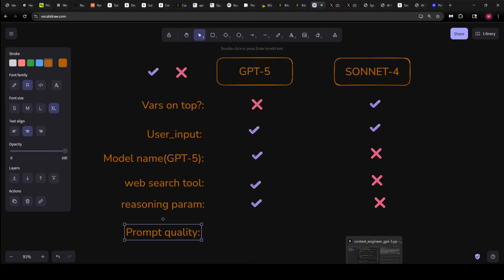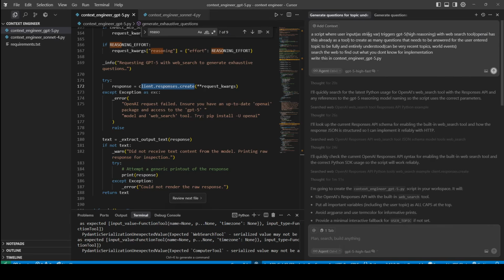So, prompt quality. I know I skipped reading the prompt, but this is a script which gives GPT-5 a user selected topic, and GPT-5 is supposed to return as many questions that need to be answered for that topic to be fully and entirely understood.